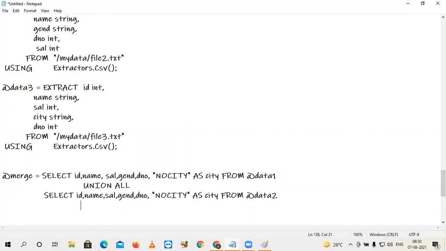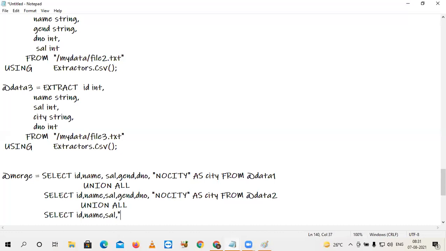The last query, again union all. Select ID, name, salary. But gender is not available in the third file. Gender not available, but city available.